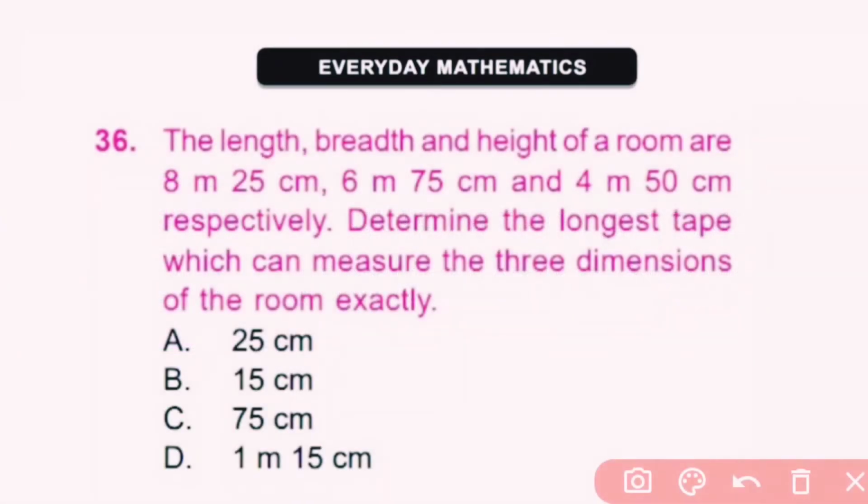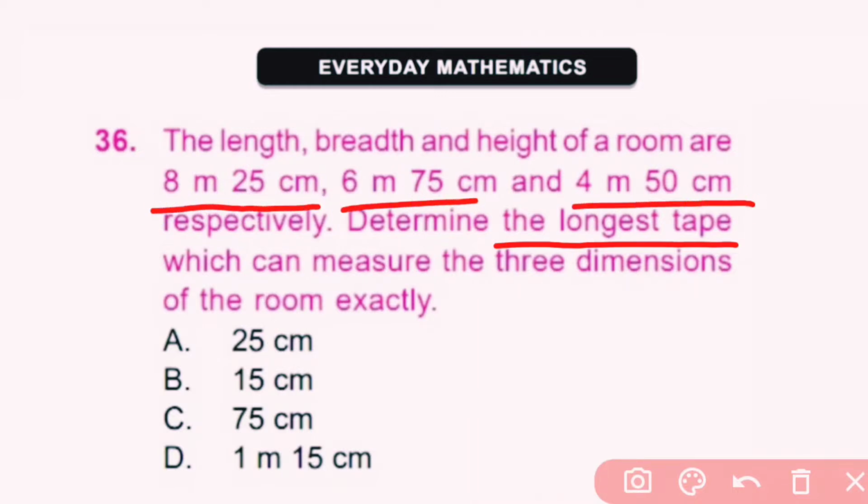Now we start with the section 3 Everyday Mathematics. Question number 36. The length, breadth and the height of a room are 8 meter 25 centimeter, 6 meter 75 centimeter and 4 meter 50 centimeter respectively. Determine the longest step which can measure the three dimension of the room exactly. So to find out the longest step, we have to find out the LCM of these three.